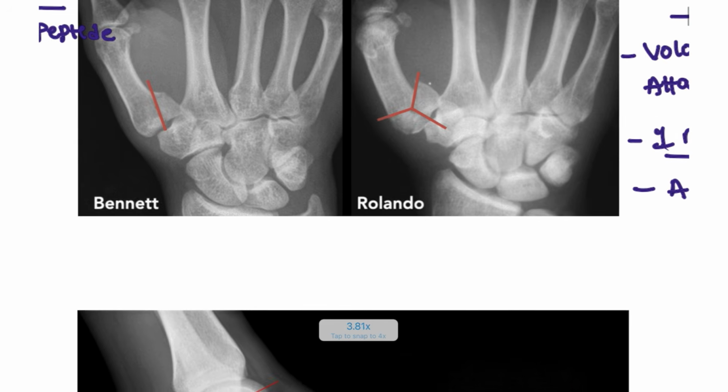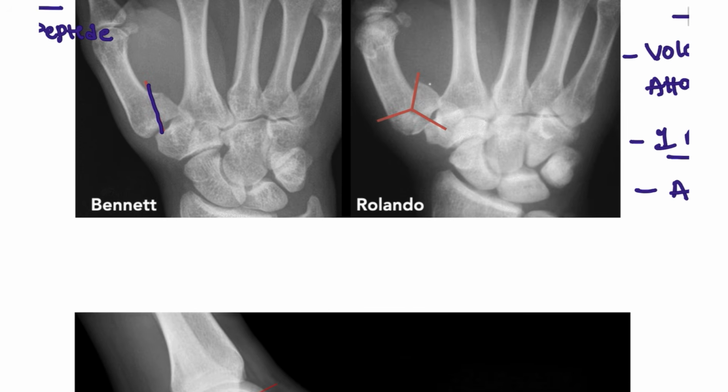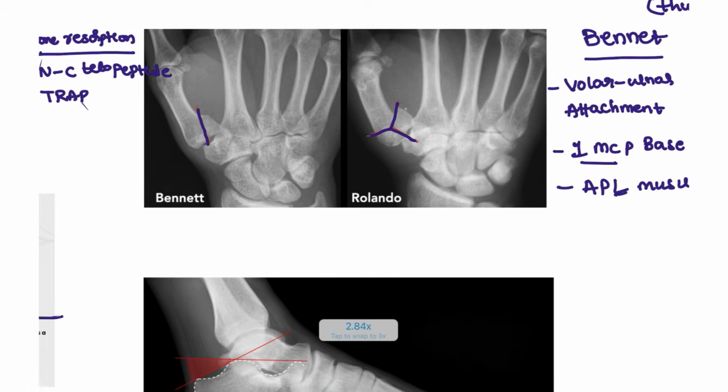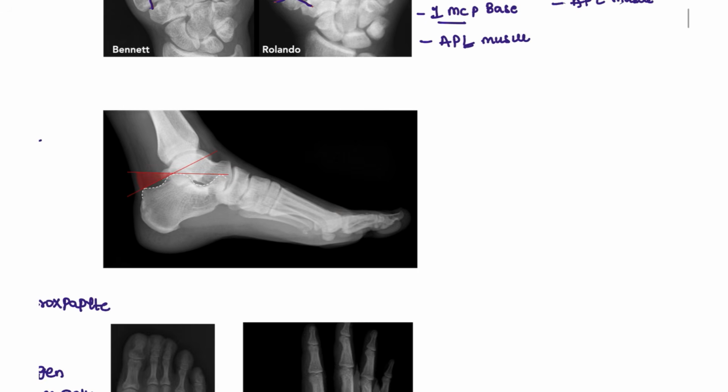So here you can see the Bennett fracture is only one fragment, but the Rolando fracture is going to have multiple fragments, and both are going to be at the base region only.